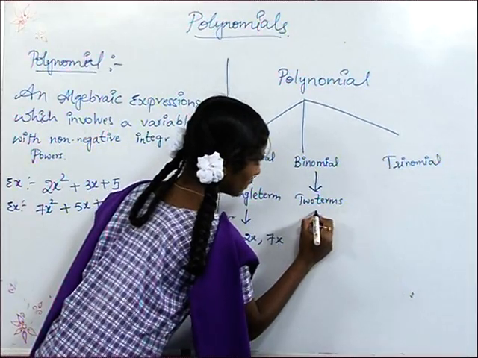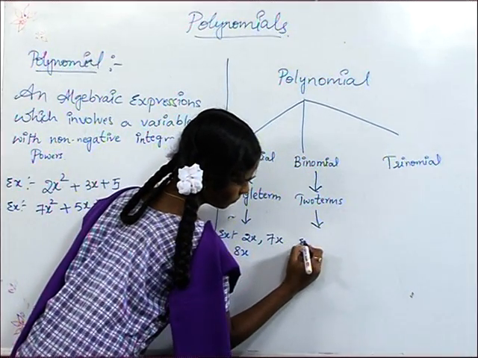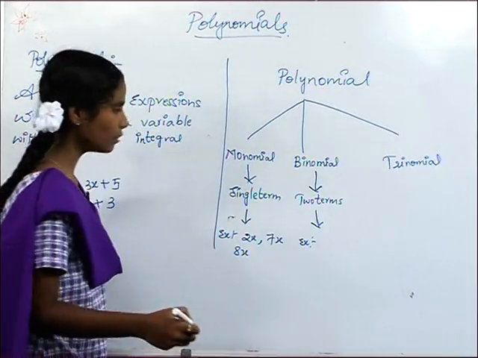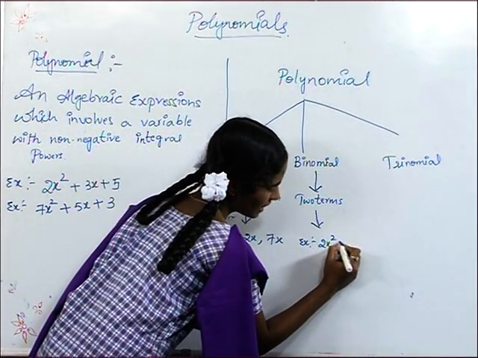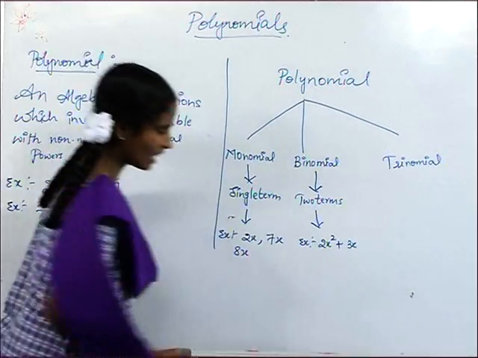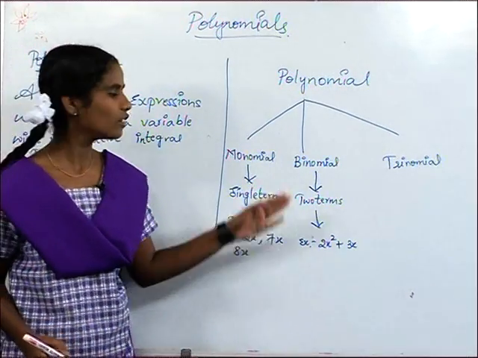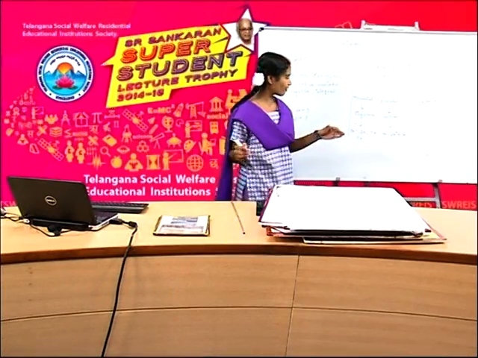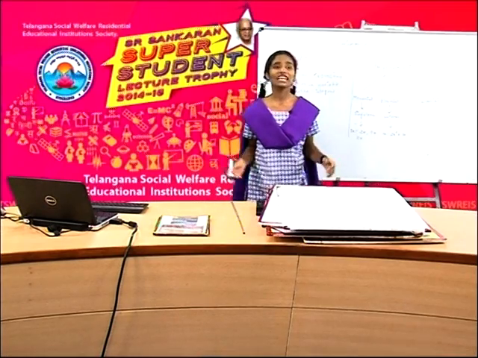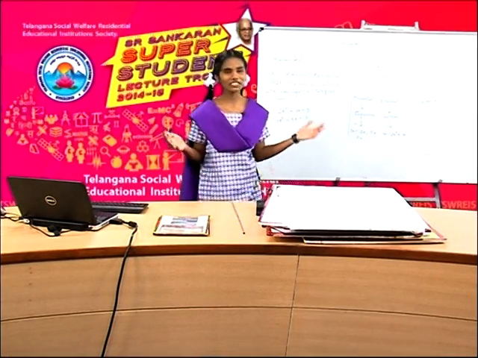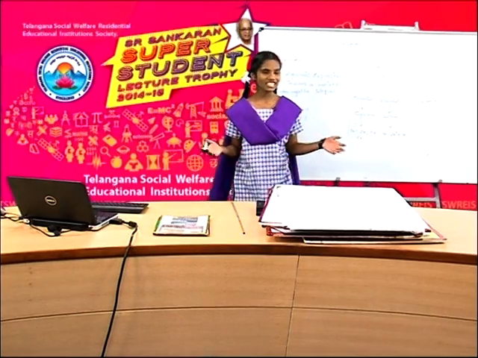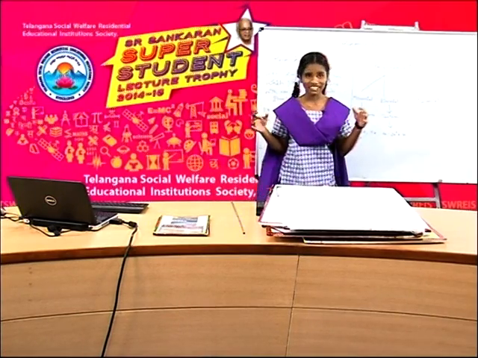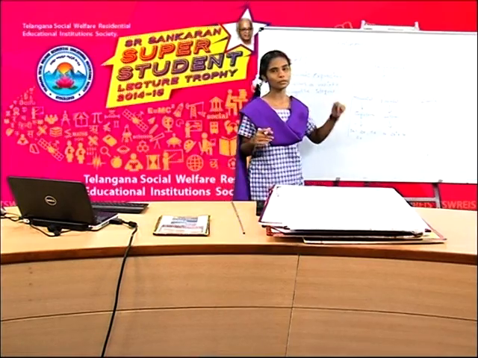For example of binomial, 2x square plus 3x. It is an example of binomial because if we observe this example, we have two terms here. First term is 2x square and second term is 3x. So it is called a binomial.